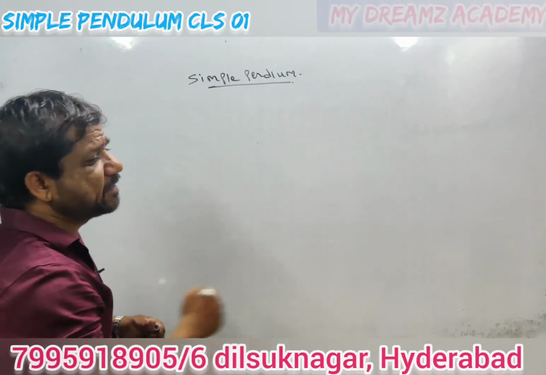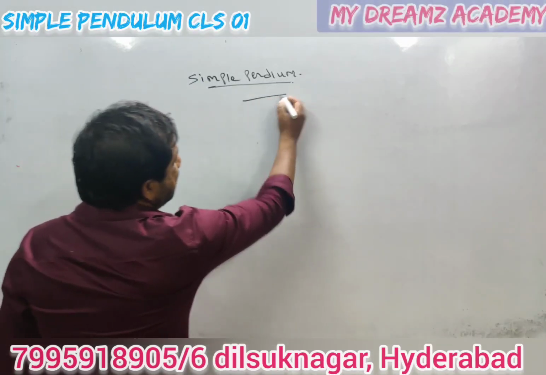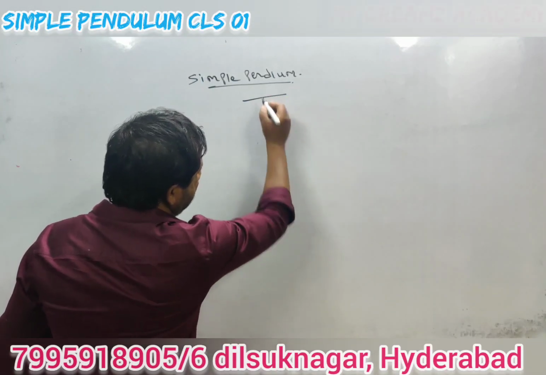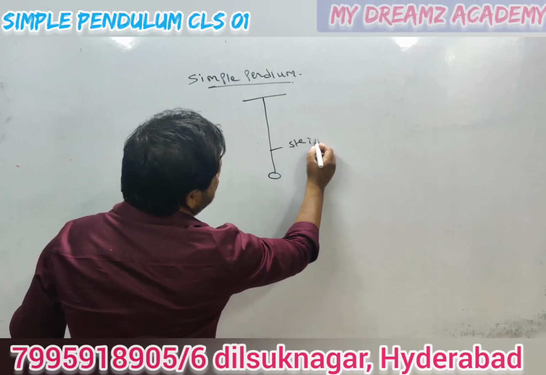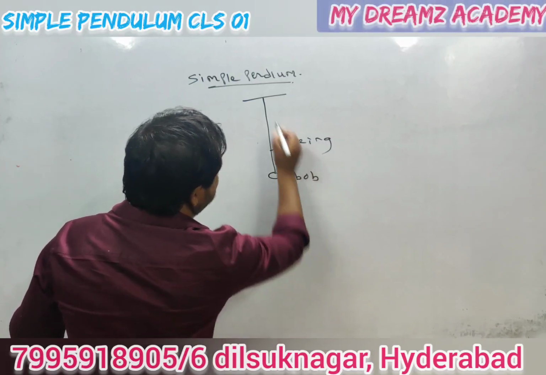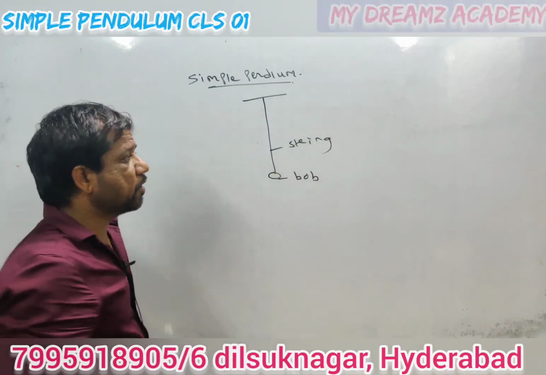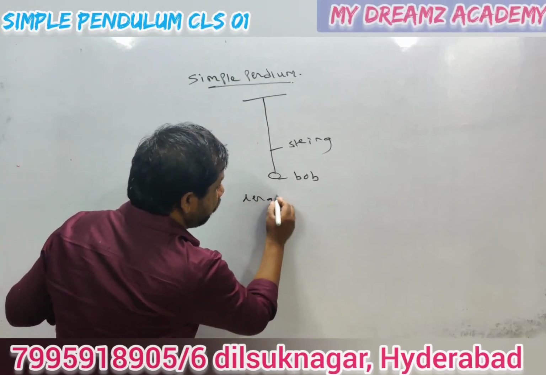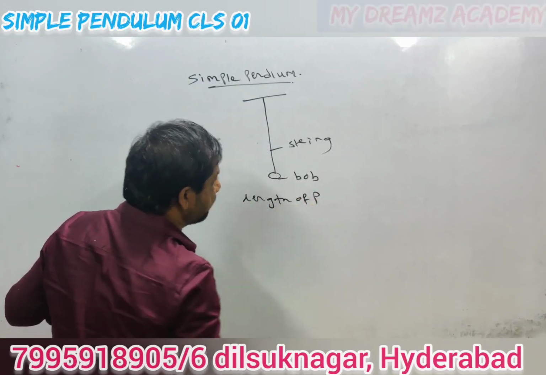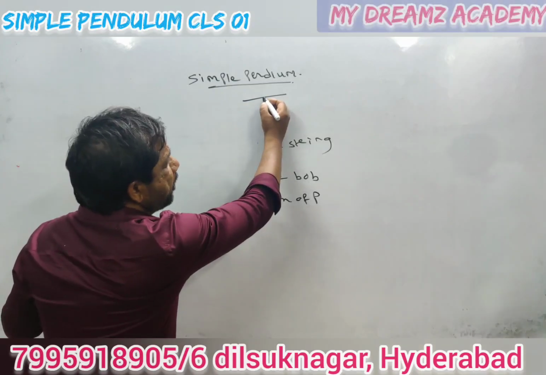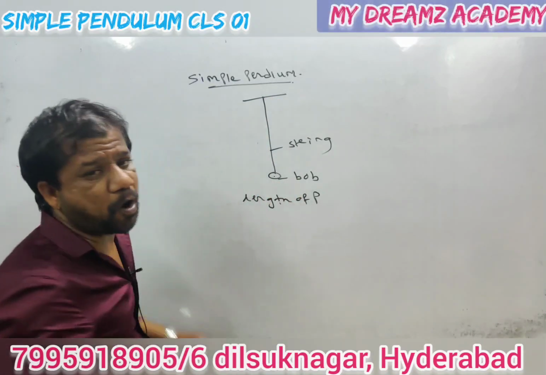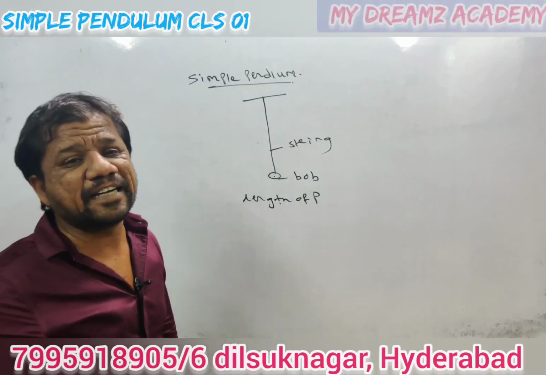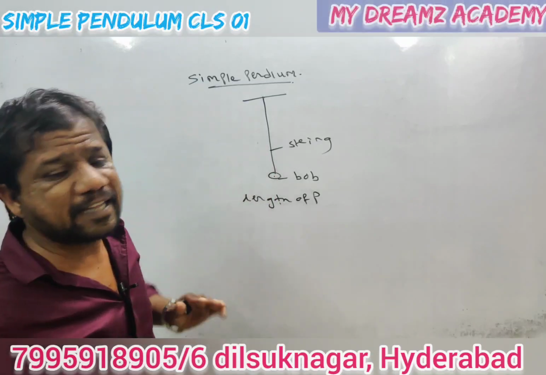Basically, what is a simple pendulum? We know that in a simple pendulum, a bob is suspended from a string. This is the string, and this is the bob. Usually, this will be hung from a rigid support. What is the length of the pendulum? The length of the pendulum is from the point of suspension to the center of the bob.